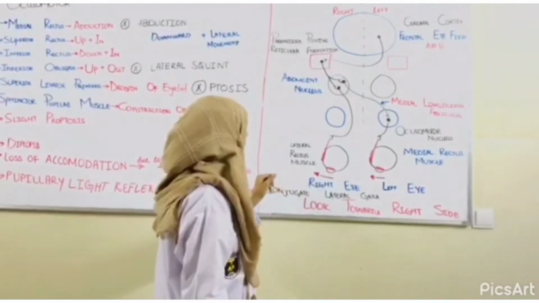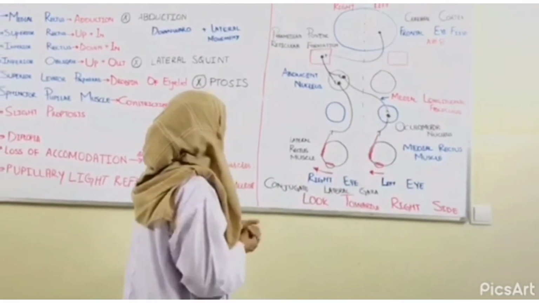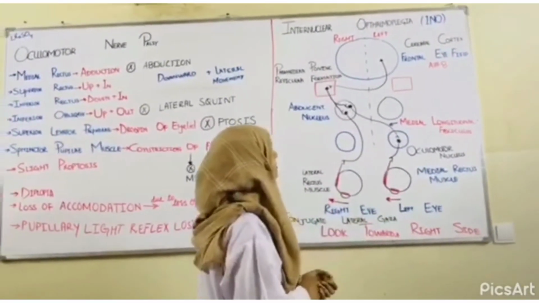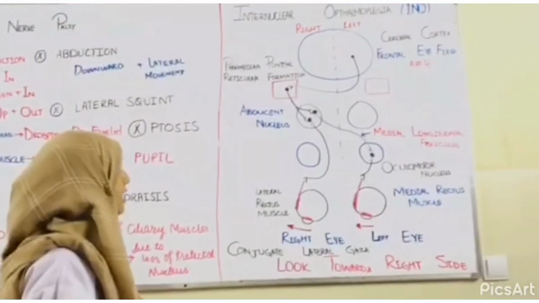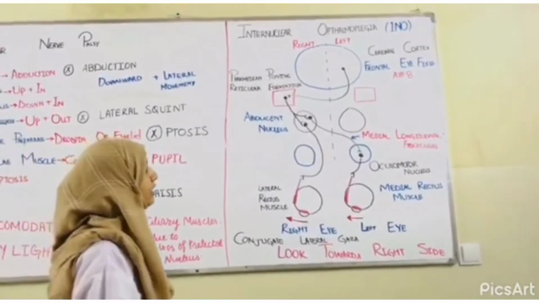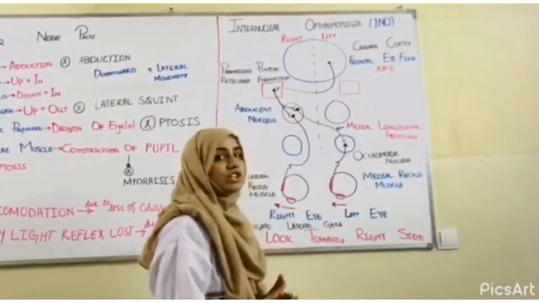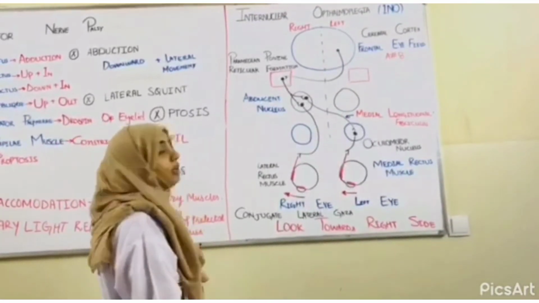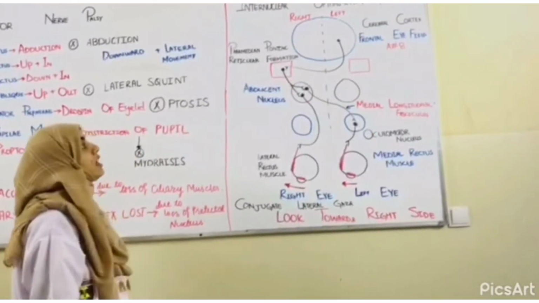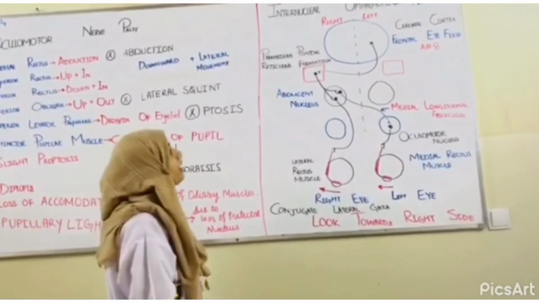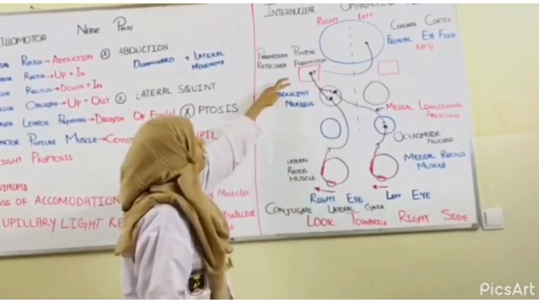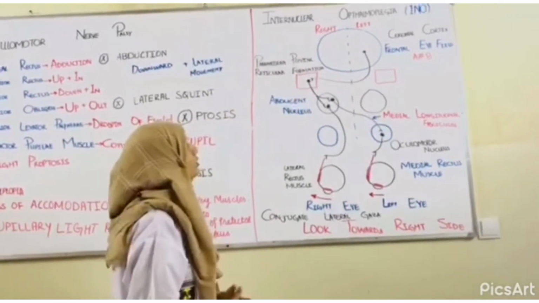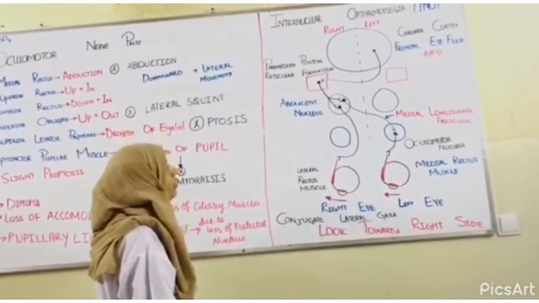In the right eye, the lateral rectus works and abduction occurs, and adduction occurs in the left eye. In the normal case, if we ask the person to look towards the right side, the cerebral cortex, especially the frontal eye field, area 8, sends signals to the paramedian pontine reticular formation nucleus, which is present in the pons, of the contralateral side, meaning the right side, and then it sends its signal to the abducens nucleus,